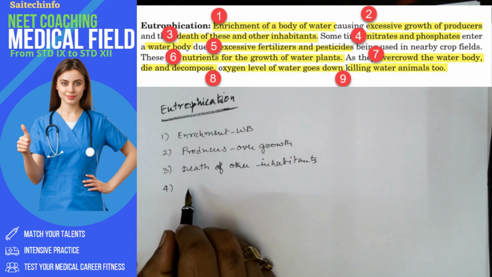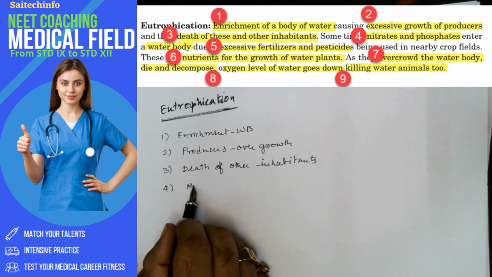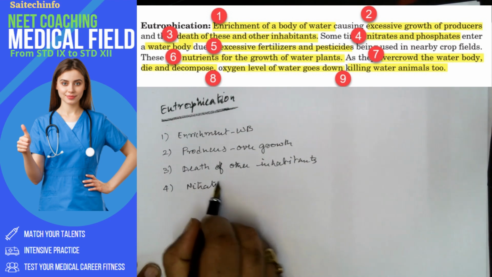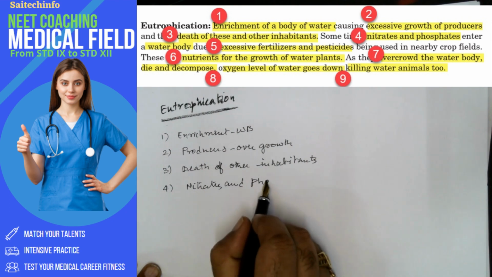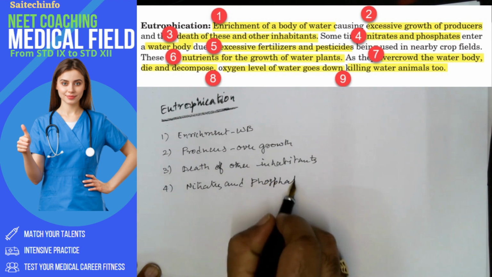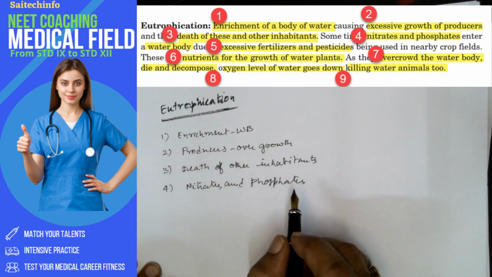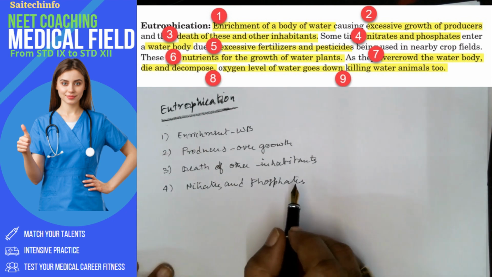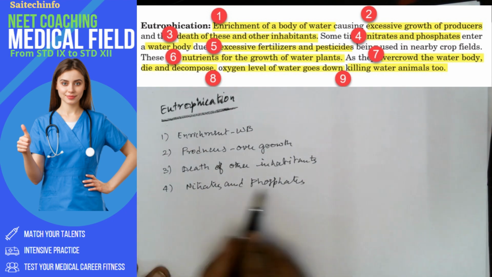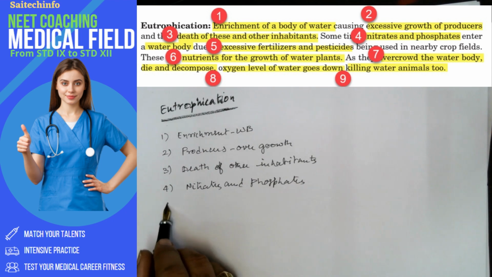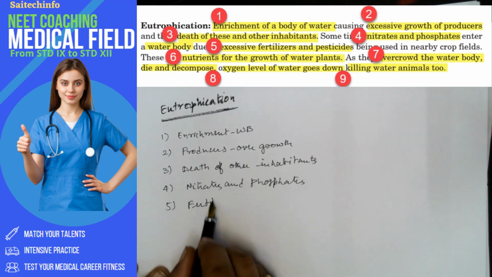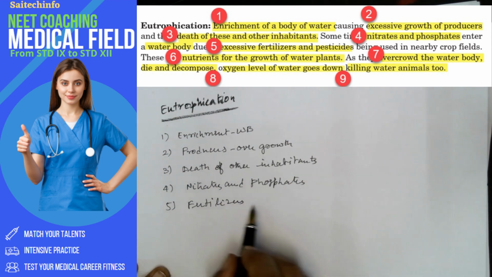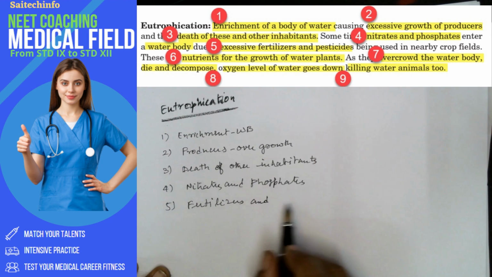And then the nitrates and phosphates. These minerals or salts actually seep into the water body because of the excessive use of fertilizers and pesticides in the nearby crop field.